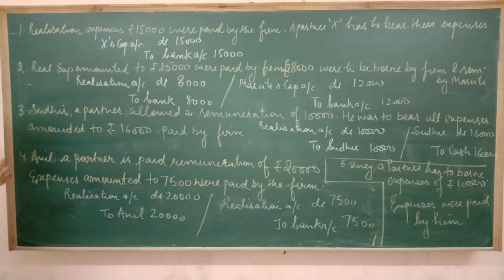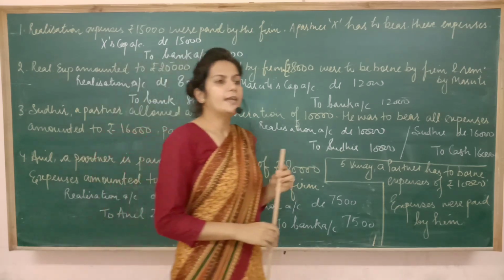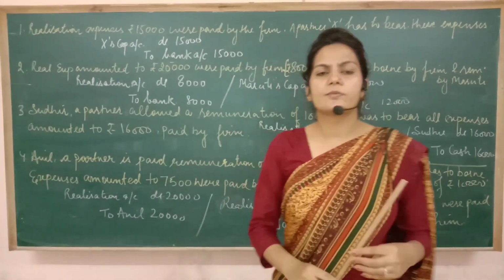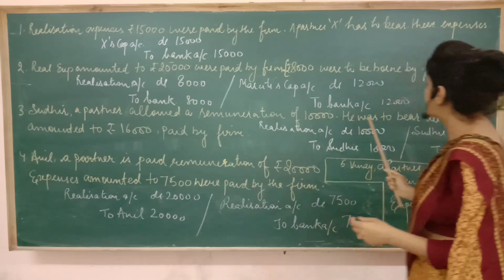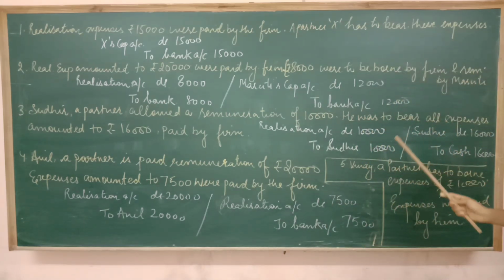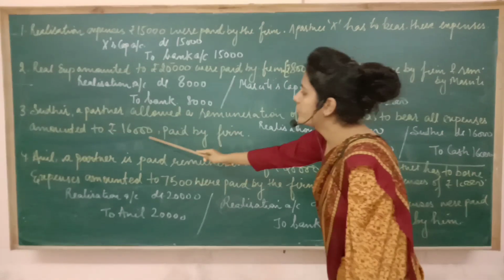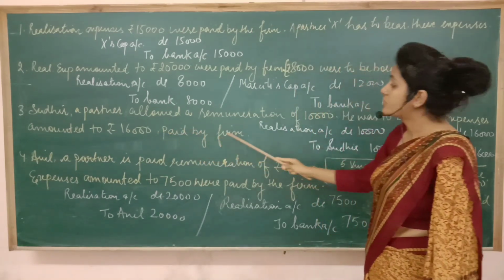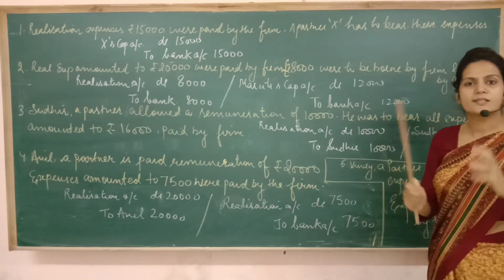What we did was, I told Sudhir, who is a partner, that you do the process of dissolution. I'm going to pay you some remuneration for the same, and whatever expenses there will be, you have to bear them. Now read the next line. He was to bear all the expenses, and total expenses were 16,000, which was paid by the firm. Now try to relate the whole story, try to understand it.